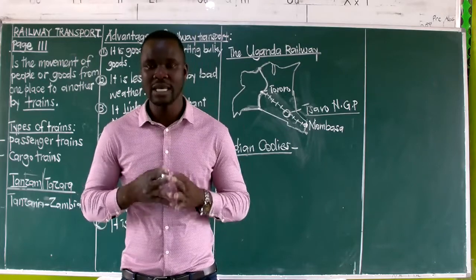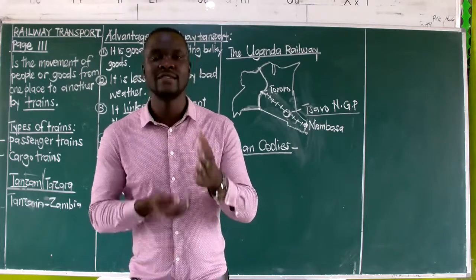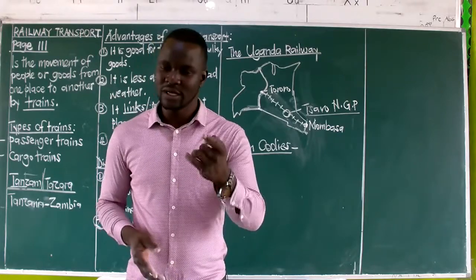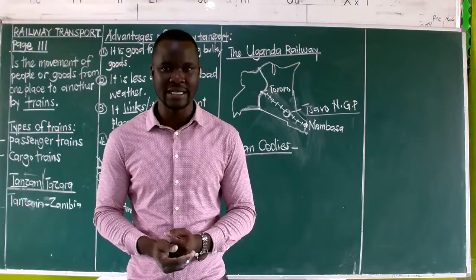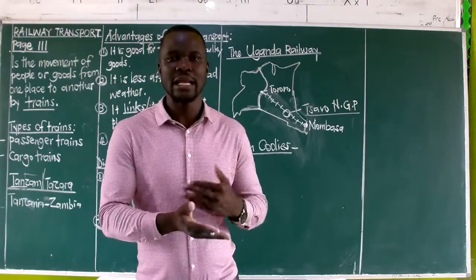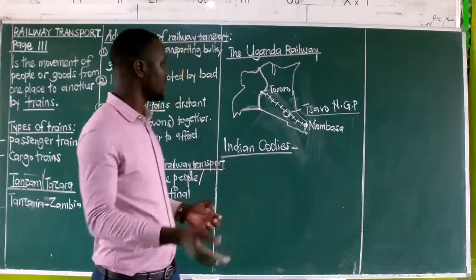line. Because we shall be able to understand that at the end of the construction, slave trade reduced in East Africa. How? That is a question that we are going to answer as semi-candidates. How did the completion of the Uganda Railway help to reduce slave trade in East Africa? The answer is very simple.